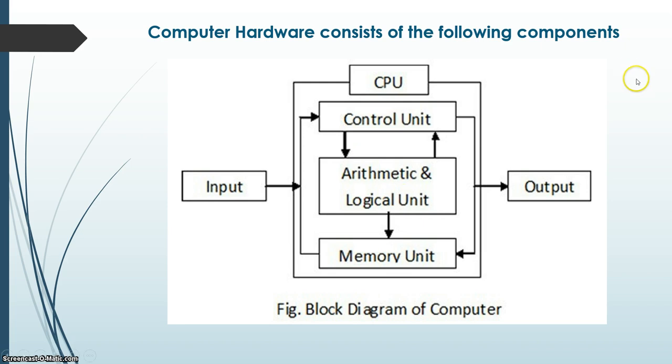Computer hardware consists of the following components. There will be an input unit, then the CPU. The CPU contains the control unit, the arithmetic and logic unit (ALU), and the memory unit. The CPU, central processing unit, processes the data and produces the output. It takes input, processes data, and produces output.